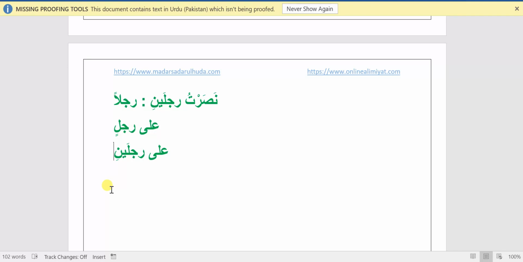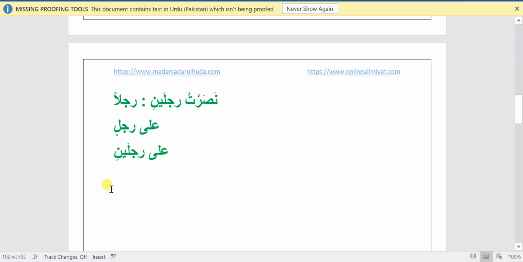Now the second question is, for zamma, for pesh, tasniya is created by using alif nun, but for zabar and zair, tasniya is made by yanun. So there is still a confusion: if the tasniya is created by yanun, one can still get confused whether this word is having fatha or kasra. How can one distinguish whether this tasniya word is having fatha or kasra? It is actually very easy.